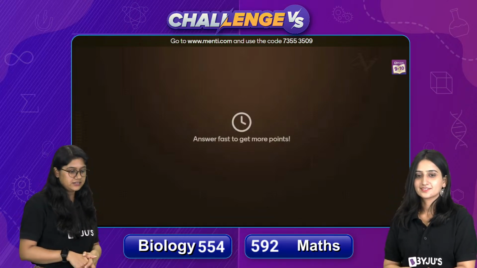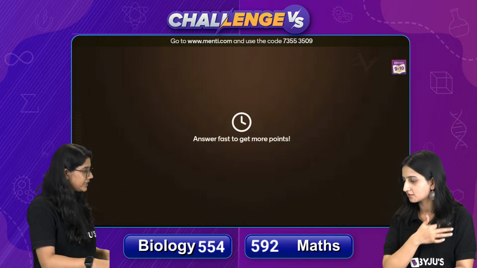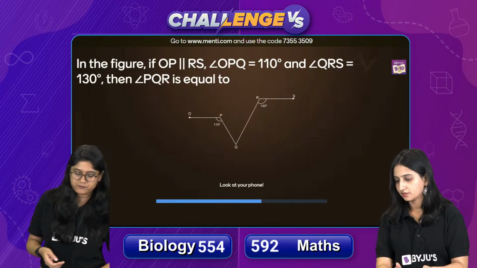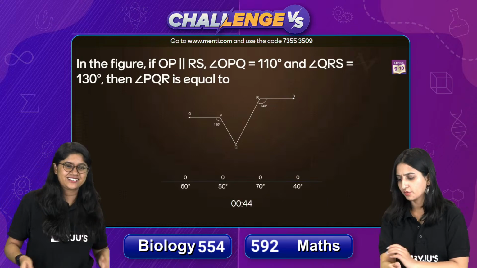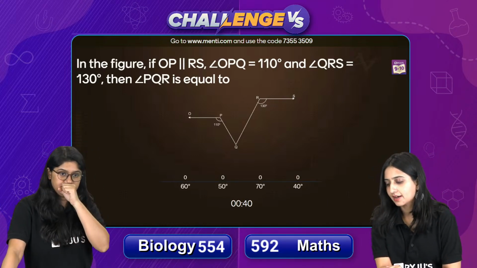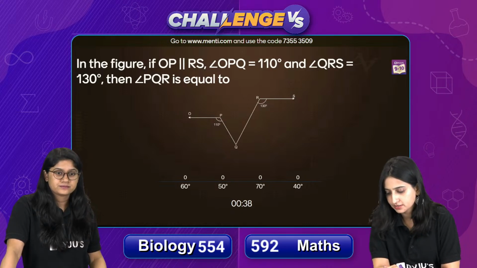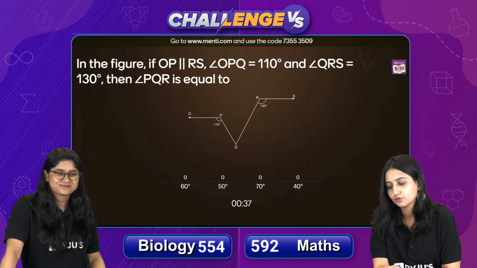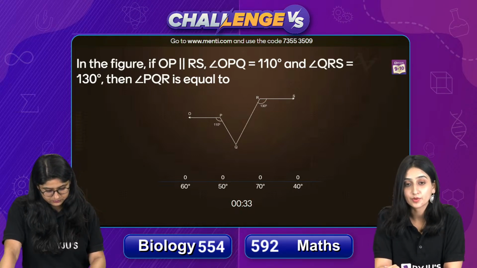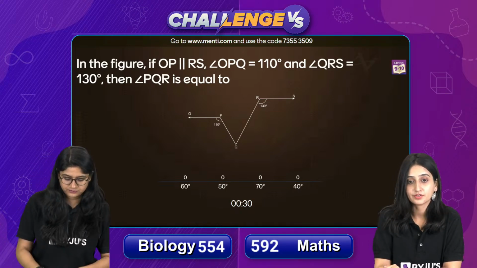Let's move ahead to the next question. After this, I think we'll have the leaderboard also, after question number 12. Okay, so very common question. In the figure, if OP is parallel to RS, angle OPQ is 110, angle QRS is 130, and then you have to find the value of angle PQR. Very easy question. This is an NCERT question and we have practiced such questions a lot of times.